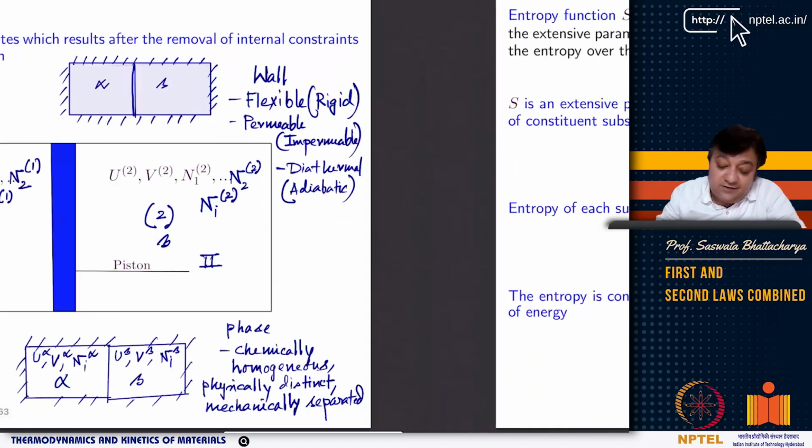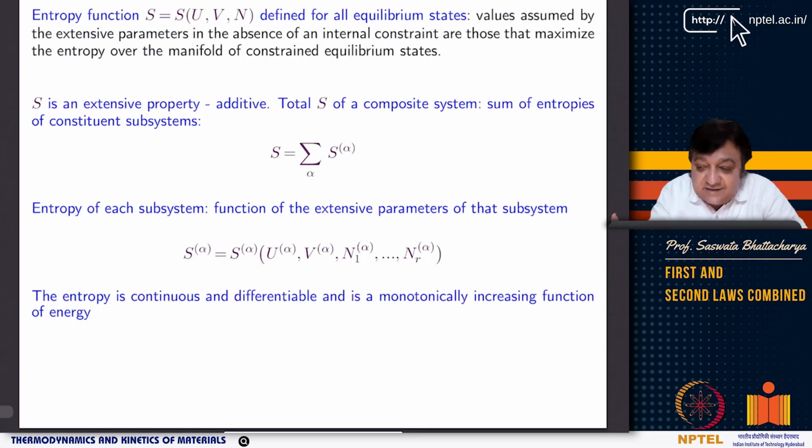Now, to solve it, you have these different postulates, or axioms, and one of them is that you have an entropy function S, which is defined for all equilibrium states.